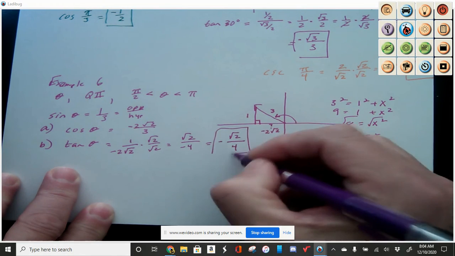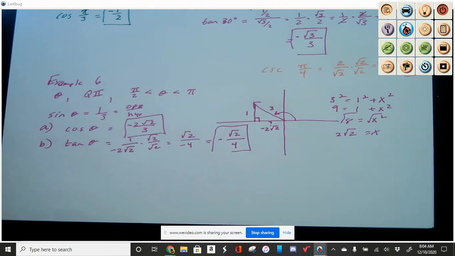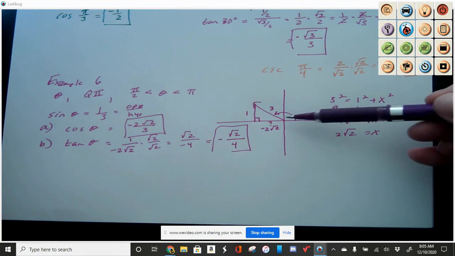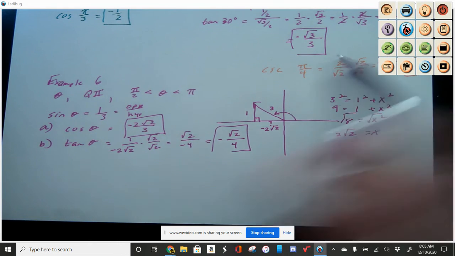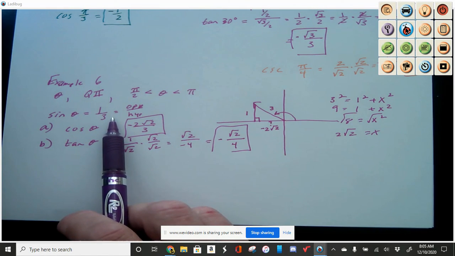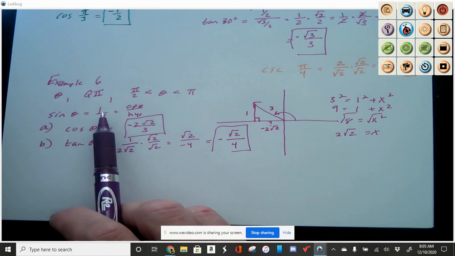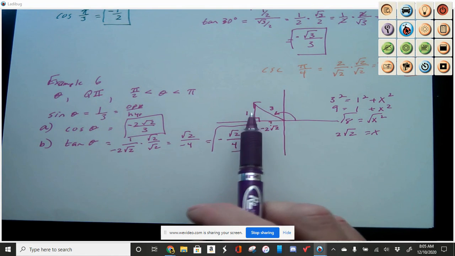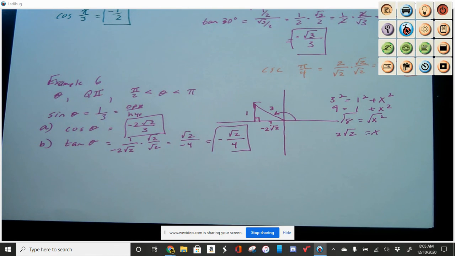Okay, so the key here again is knowing where the terminal side ends, knowing your ratios for sine, cosine, and tangent, applying those ratios to the appropriate sides, finding that third side using the Pythagorean theorem, and then from there you can find cosine, tangent, or whatever else you're looking for.